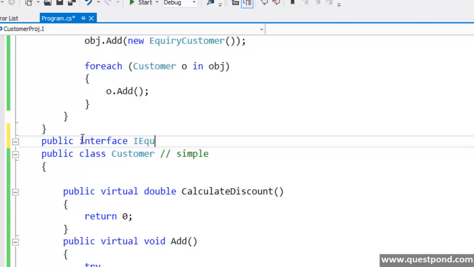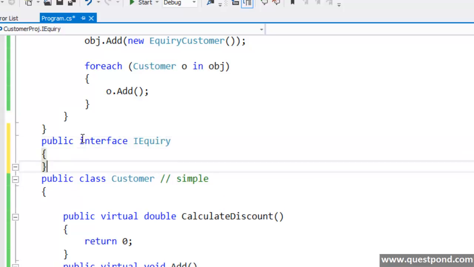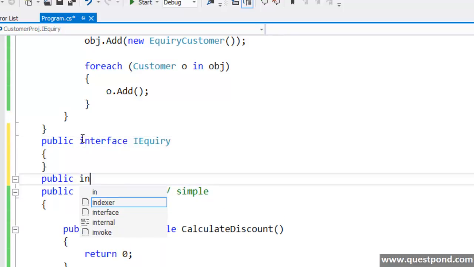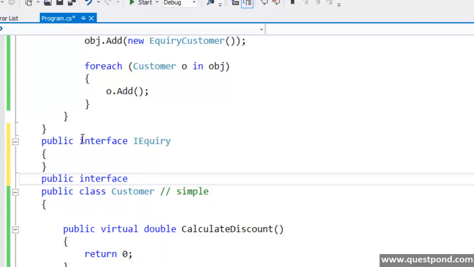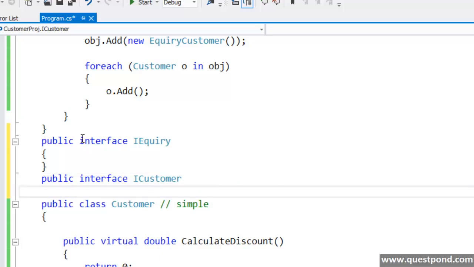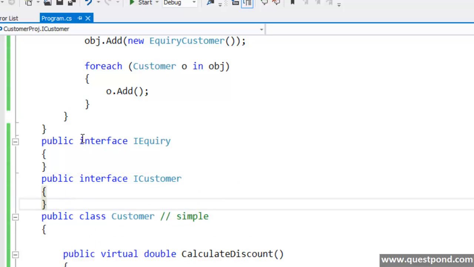One who just does inquiry, and the other one who does sales. So I'll call him a customer. What I've done here is I have just made the vocabulary in a proper way, saying that inquiry customers or inquiry people who come to my shop are not actually customers, and the customers are actually the people who will buy my product.